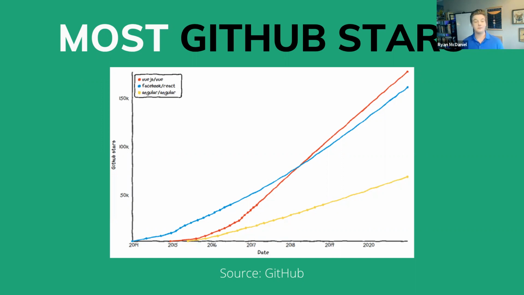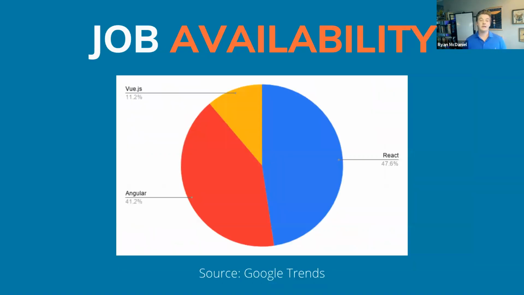Let's also look at the all-important job availability metric. Here, we can see that while React may have momentum on its side, Angular still accounts for nearly as many job postings as React, a fact that reflects the depth, breadth, and longevity of Angular's industry popularity. React and Angular between them comprise nearly 90% of JavaScript job postings, with Vue appearing in only about 1 out of 10 at this point.